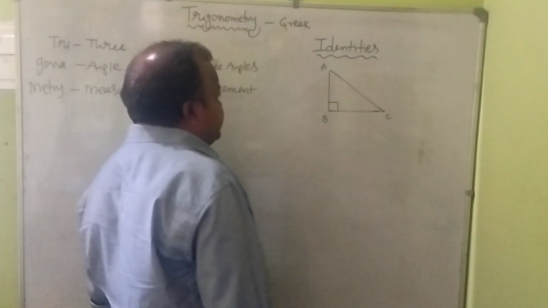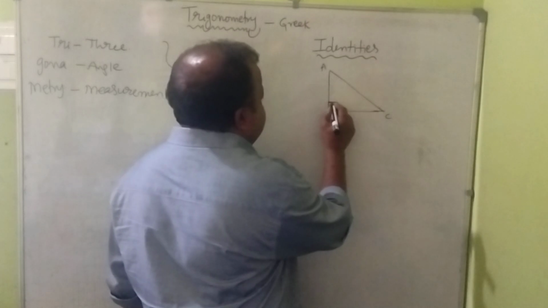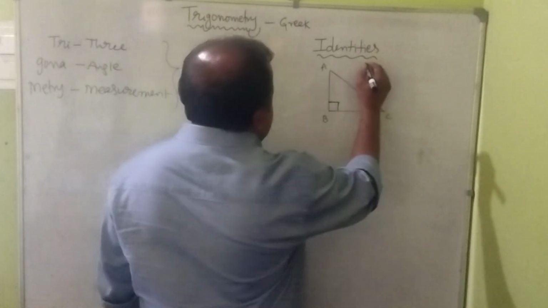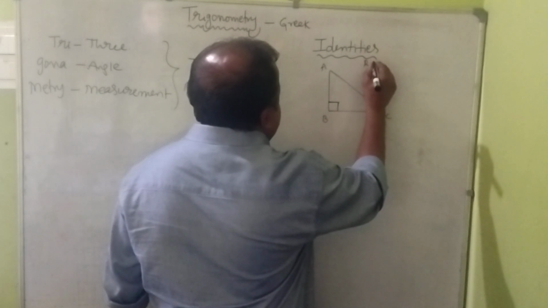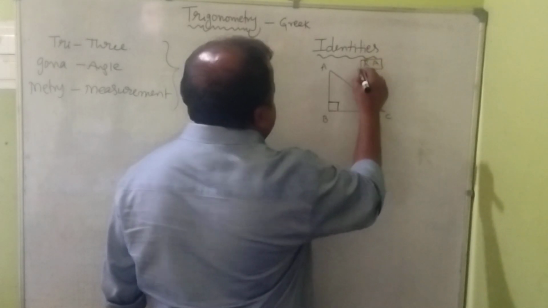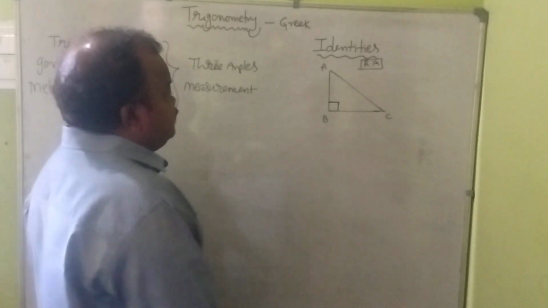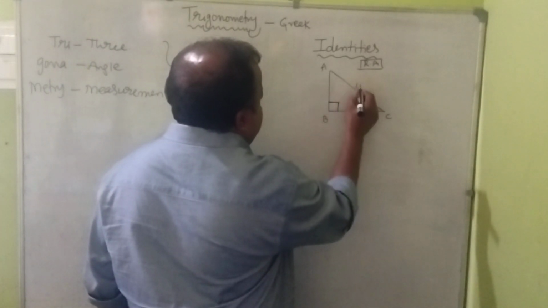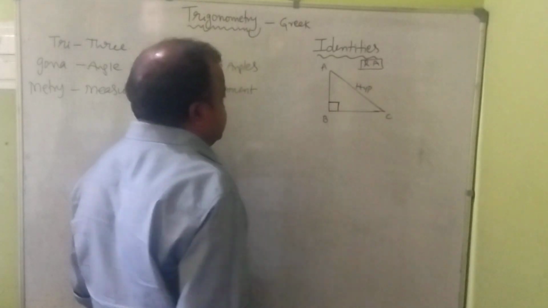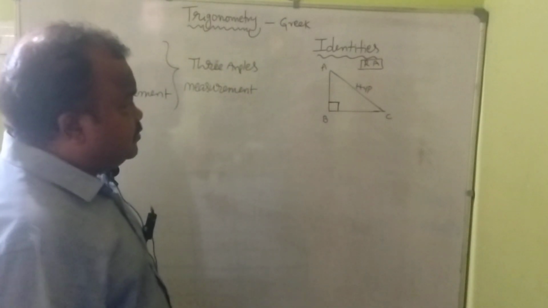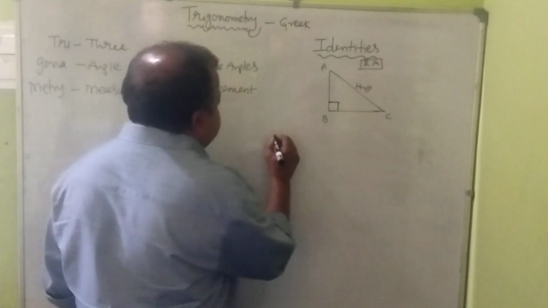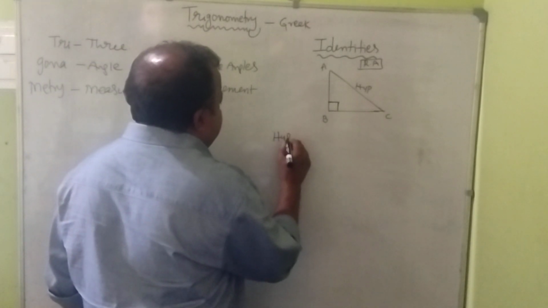That square box indicates 90 degrees, so it is compulsorily considered a right angle triangle. Opposite to the right angle is always considered the hypotenuse.